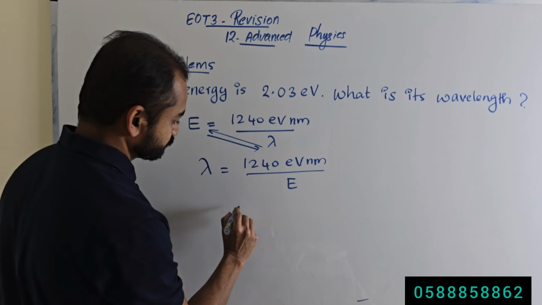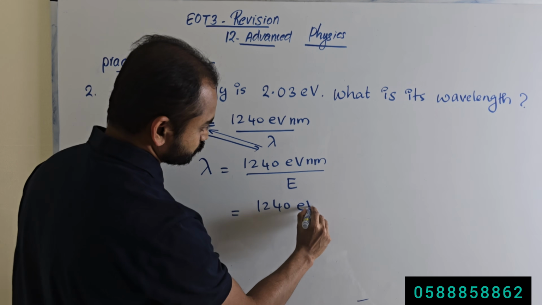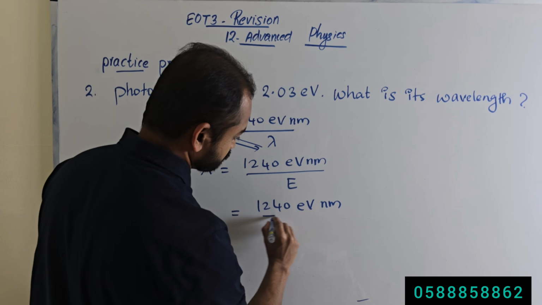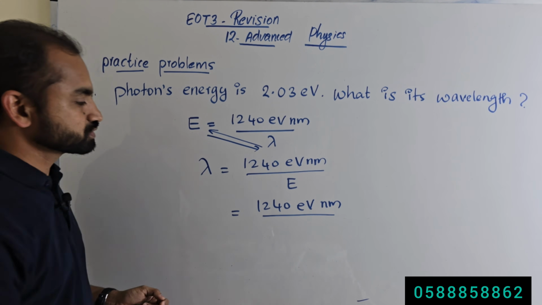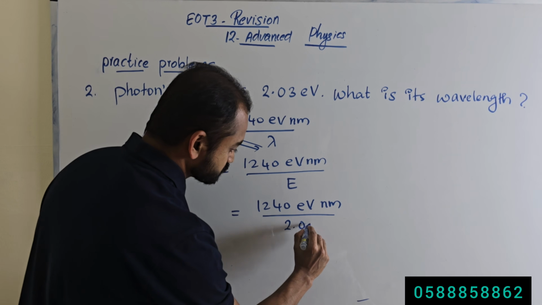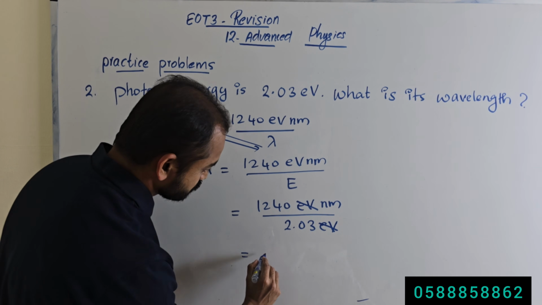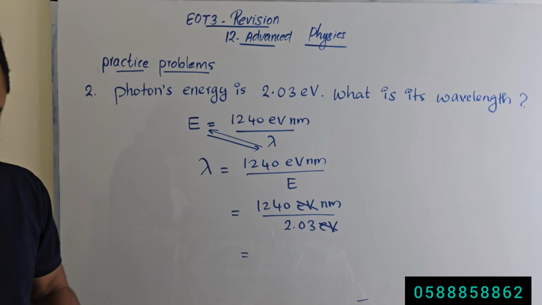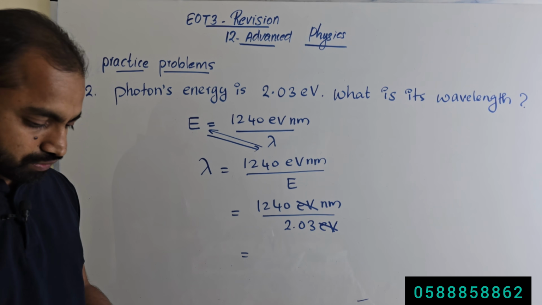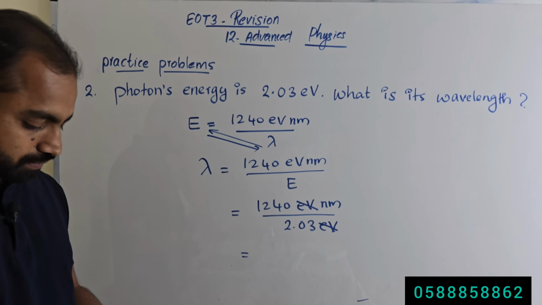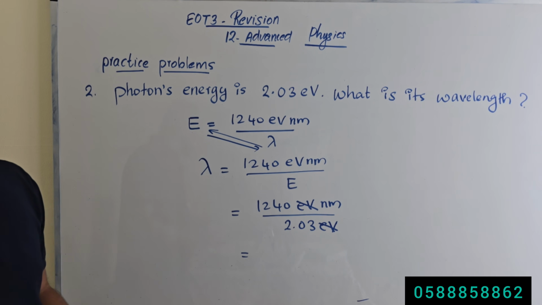What is the energy of the photon? 2.03 electron volt. Electron volt cancels. What is remaining? 1240 divided by 2.03 equals 611.